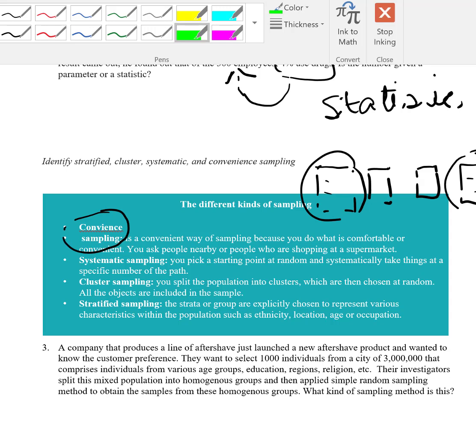Versus stratified sampling would be I would go to each of the 4 dorms and I would ask randomly, so 5 people in each dorm. That would be stratified.